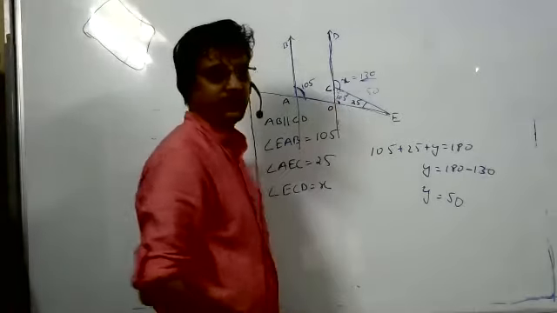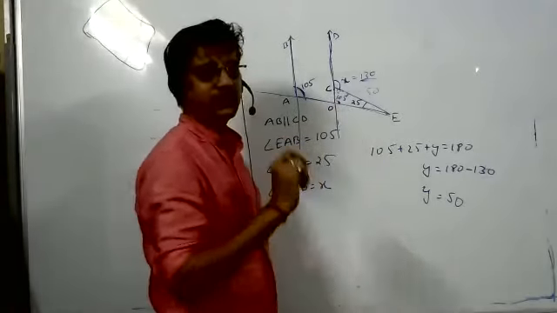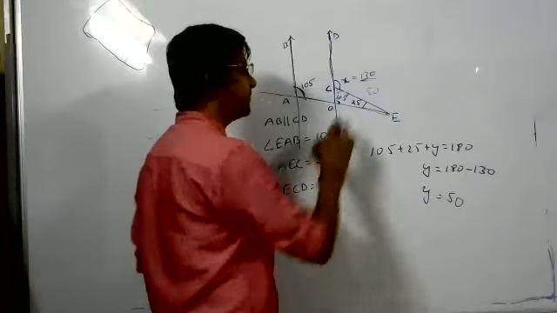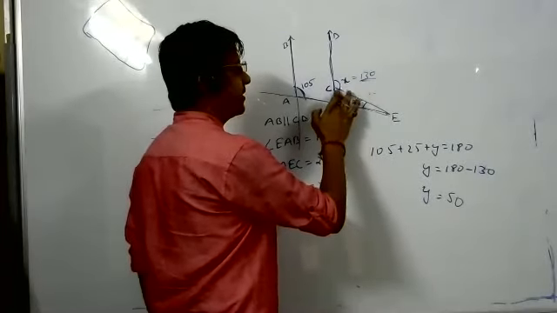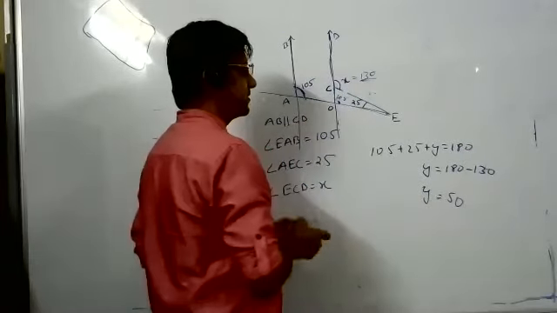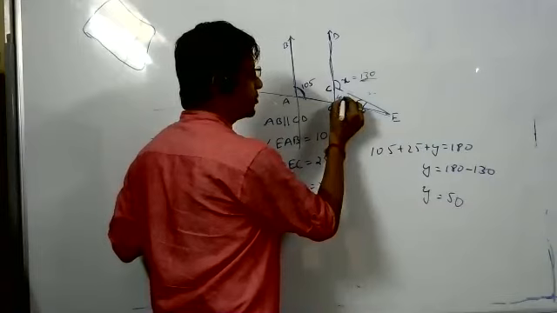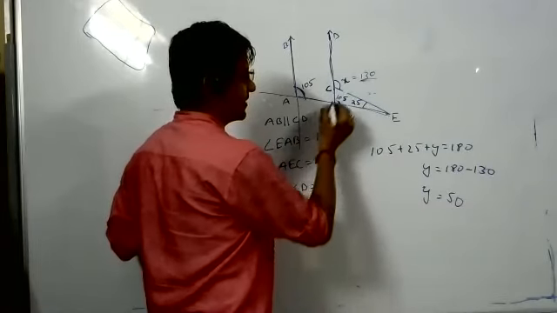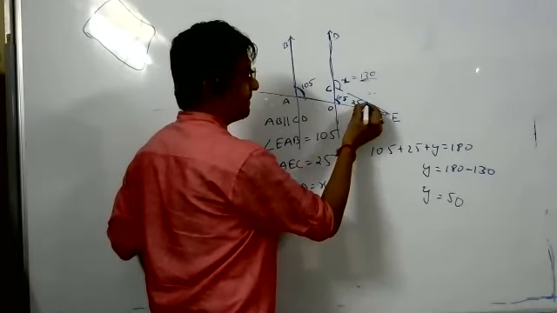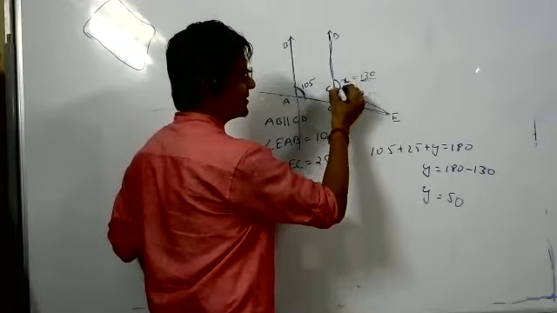Now here, everyone, what he has done is correct, full marks. But sir, he used ASA. There is one more thing which you can use. This angle plus this angle is equal to this angle.